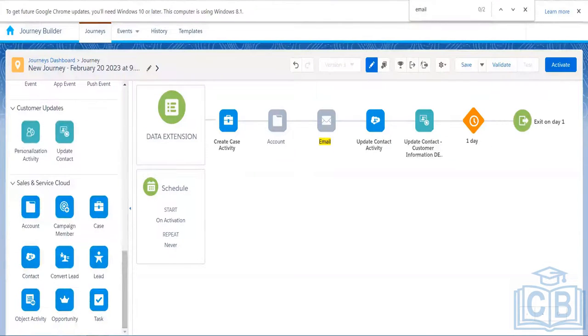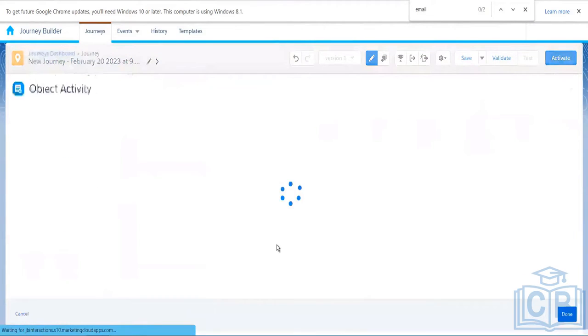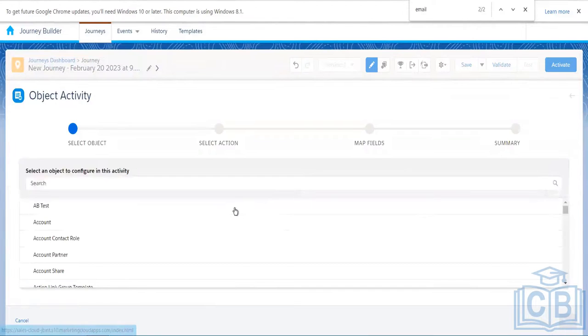Right, apart from that, we have one more activity, that is the object activity. Now we have seen that for the standard objects, we have various activities: account, case, contact, and so forth. But for a custom object, if you want to update a record in the custom object, then we can use the object activity. Whatever objects we have in our Salesforce, it will show everything over here.